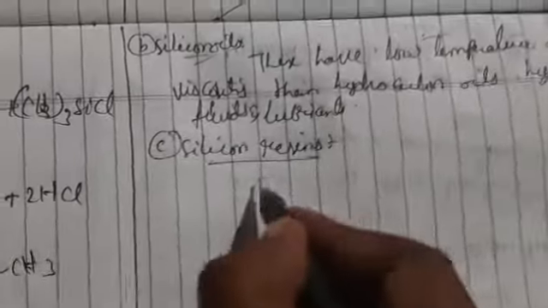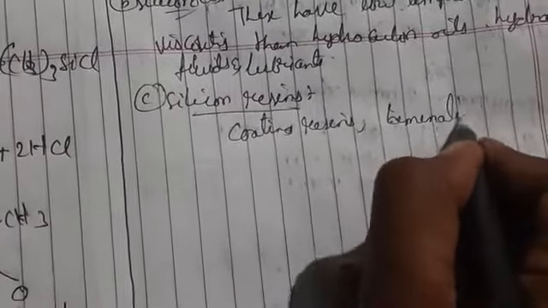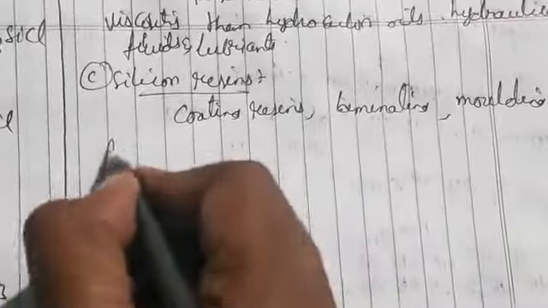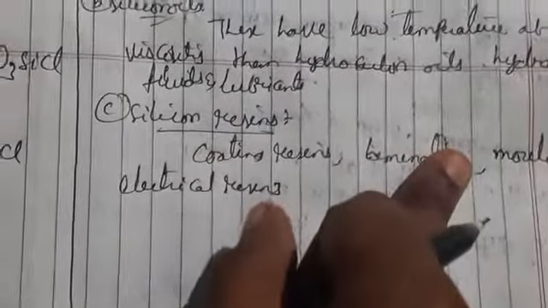There are many types of resins: coating resins, laminating, molding resins under heating conditions, and electrical resins. These are cross-linked substances which are insoluble and unreactive.